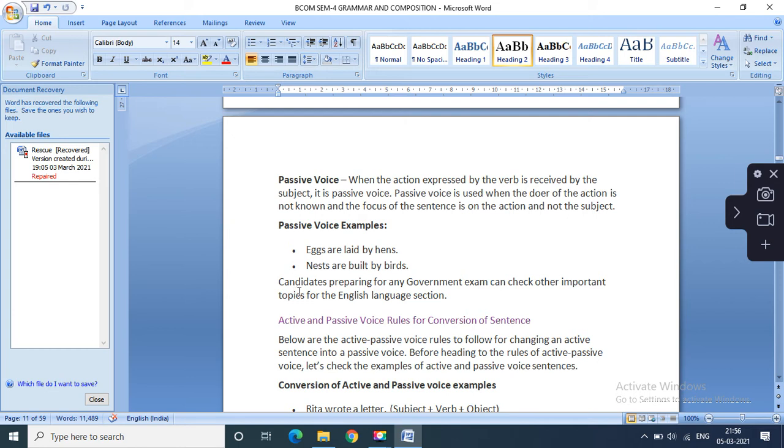Now those who are preparing for the government exam definitely need to remember this. There would be a language section for the students appearing for the exam.